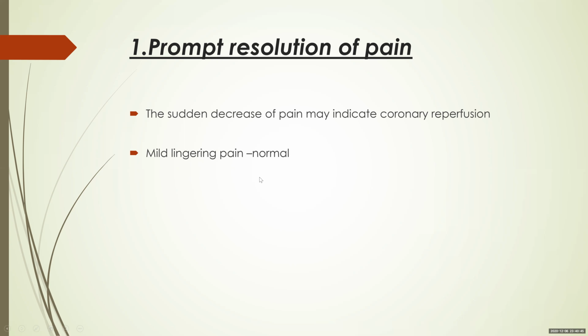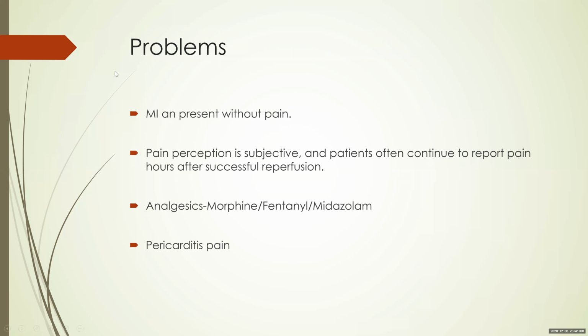A mild lingering pain may be normal. The patient may have around 5 to 10% residual pain, which will take around 24 hours to resolve. So there should be prompt as well as significant decrease in pain while giving a thrombolytic agent or post-primary PCI. There are certain problems with taking pain alone as a reperfusion marker. You have MIs which can present without pain, like with dyspnea or fatigue. In those cases, you cannot rely on this resolution of pain.